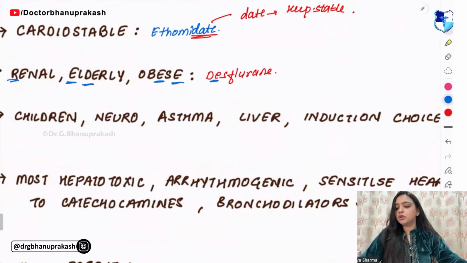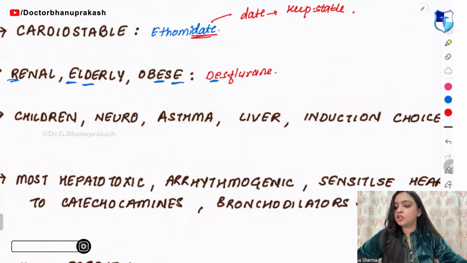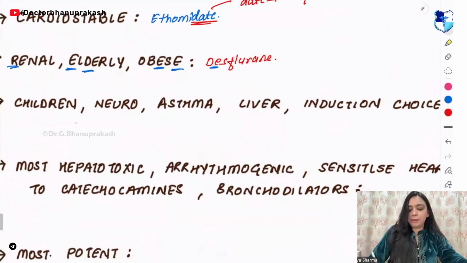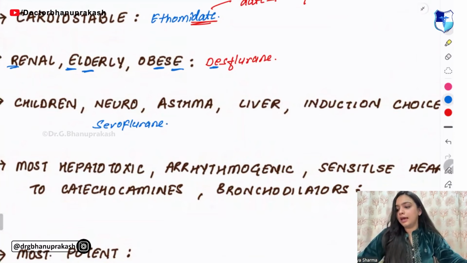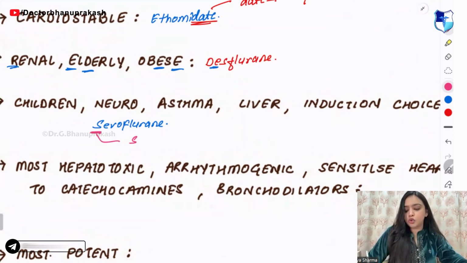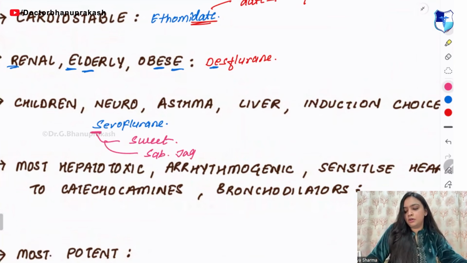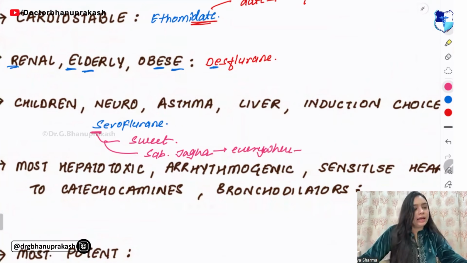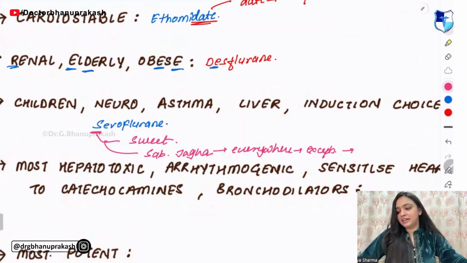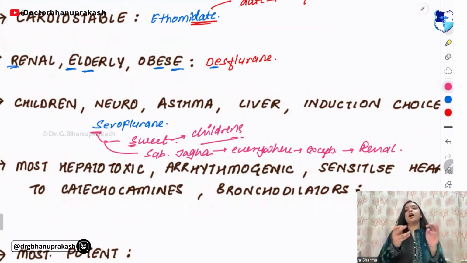Next, in children, in neuro, asthma, liver, which one is the induction choice? You can remember it. It is sevoflurane. So S, say S. Remember, sevo is sweet and sevo is sab jagah. Sab jagah means everywhere, everywhere except renal. And sevo is sweet. Who are sweet? Children. So small cute little children are sweet.